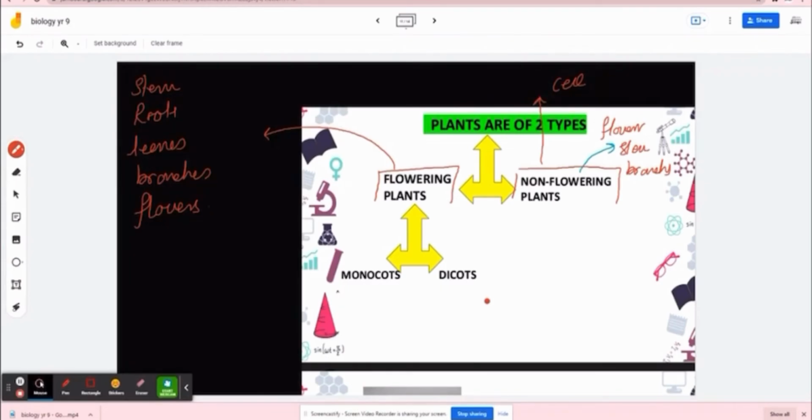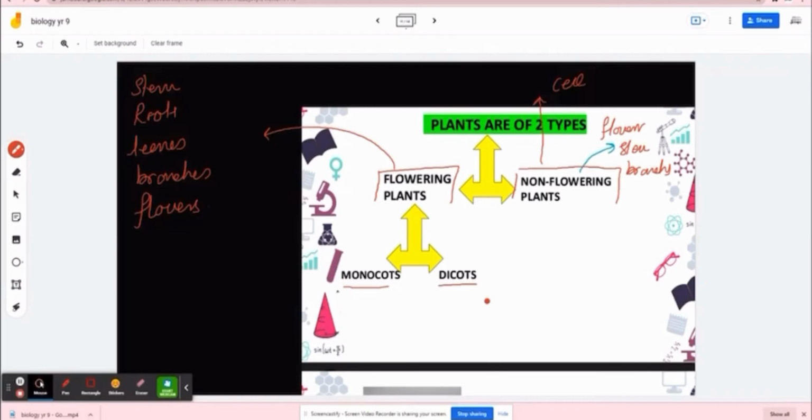Now flowering plants are of two types: monocots and dicots. Have you heard about these words? Please show me thumbs up if you do so. No, I couldn't see. Monocots or dicots, what are these new words? Remember, flowering plants again are of two types: monocots and dicots, or they are called monocotyledon or dicotyledon. It's a fancy word, but I'm going to stick with the short form: monocots or dicots.